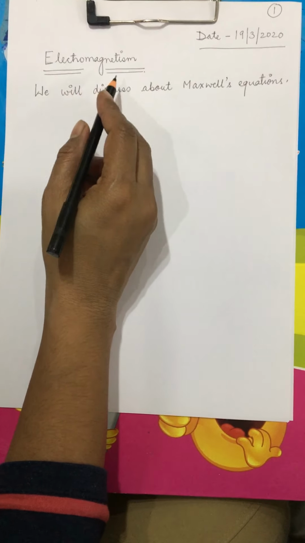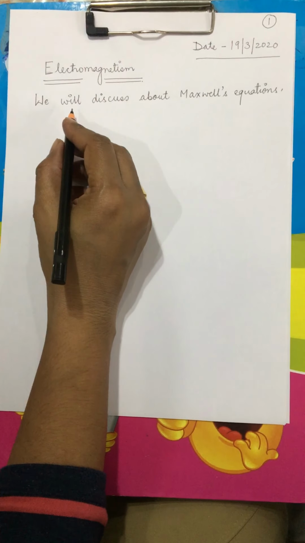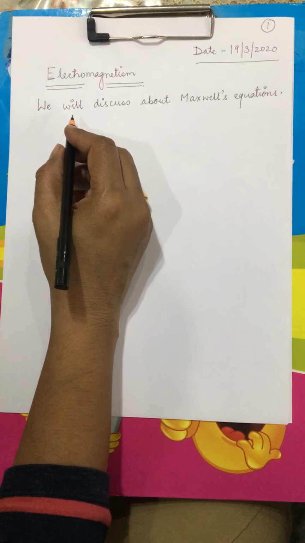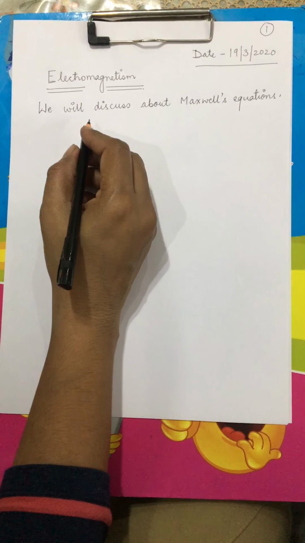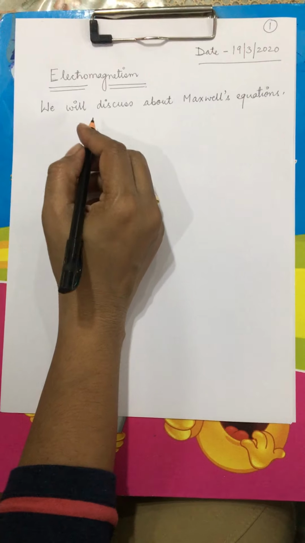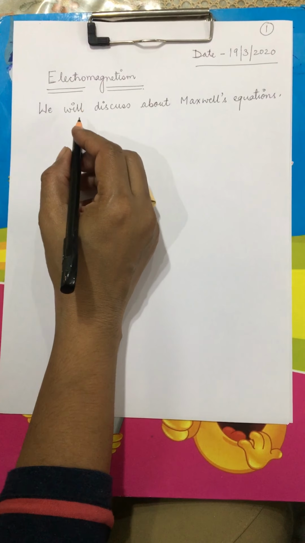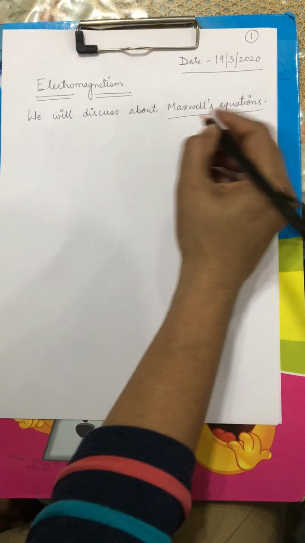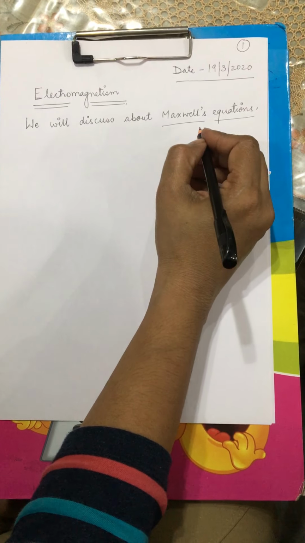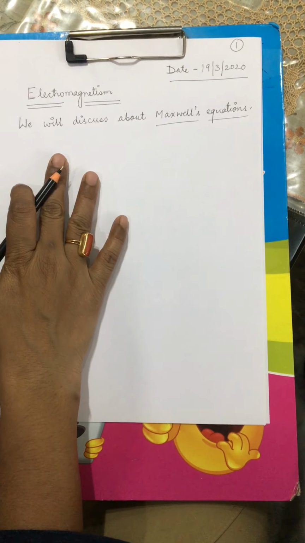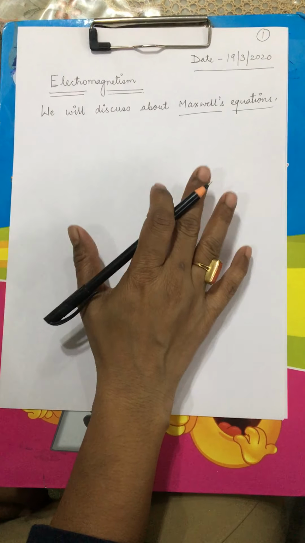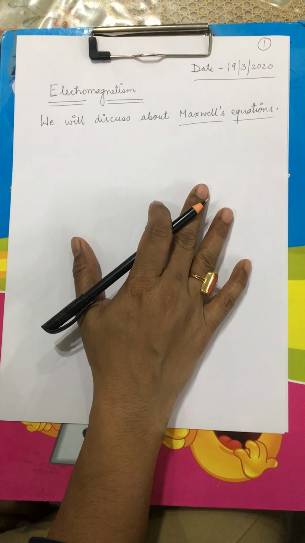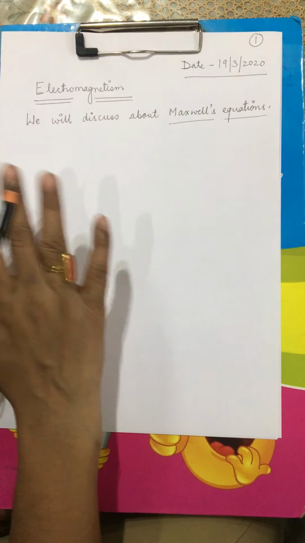Today we'll talk about electromagnetism. Yesterday I sent you notes about the various theorems which we will be using in electromagnetism. Now, in electromagnetism, the contribution of Maxwell needs to be appreciated because he has presented the laws of electricity and magnetism in a unique way. He has combined electricity and magnetism into one subject, which is electromagnetism.